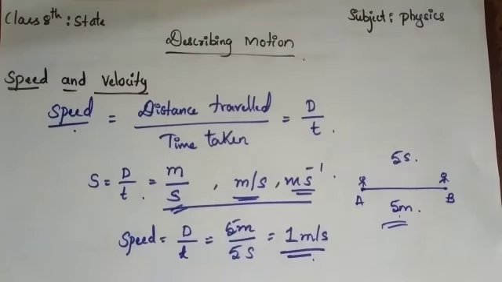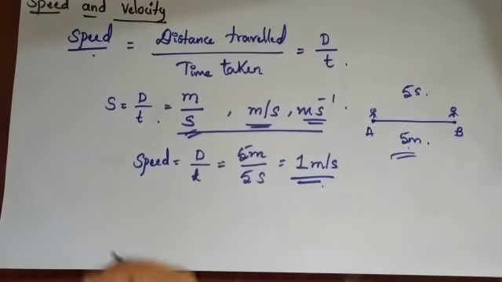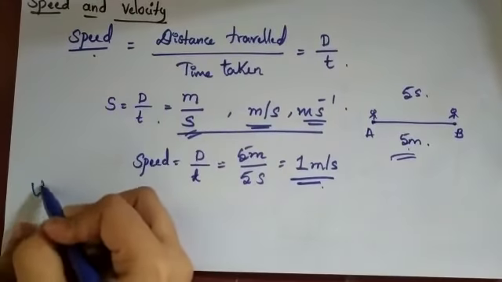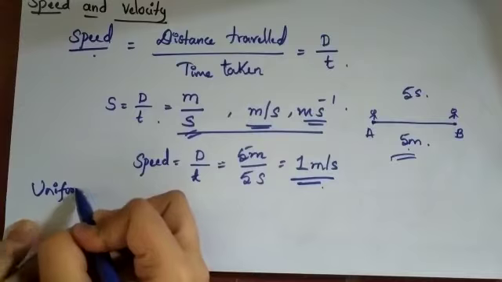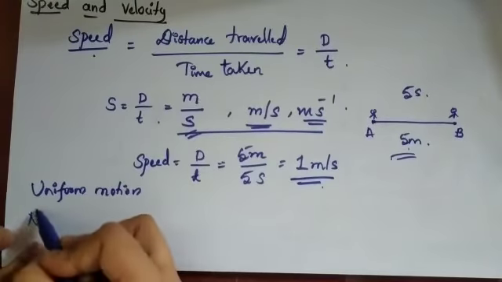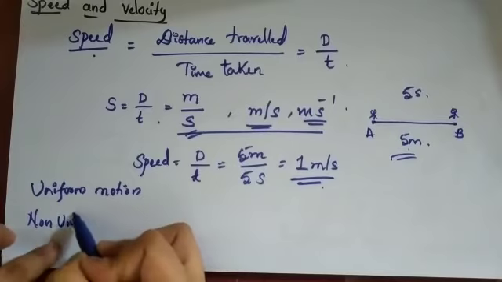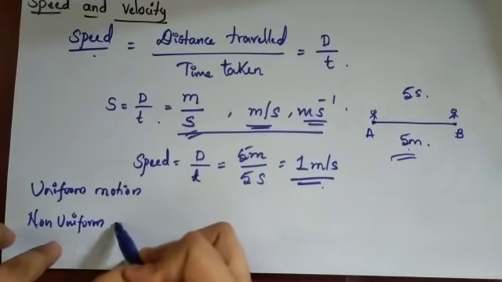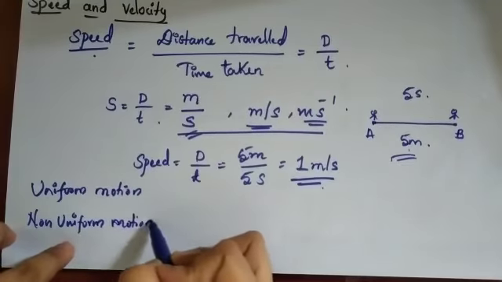Based on this, another concept will come, that is uniform motion and non-uniform motion. I'll say what uniform motion and non-uniform motion are, and I'll just give an example so that you will understand.